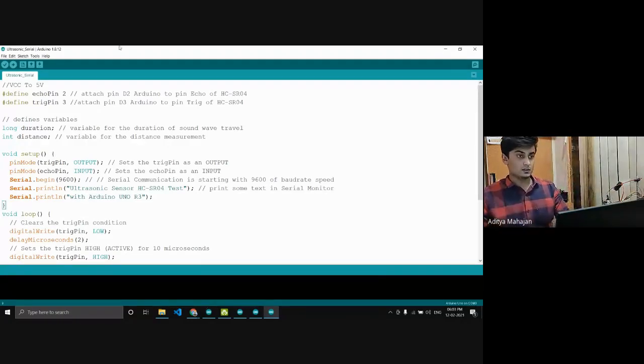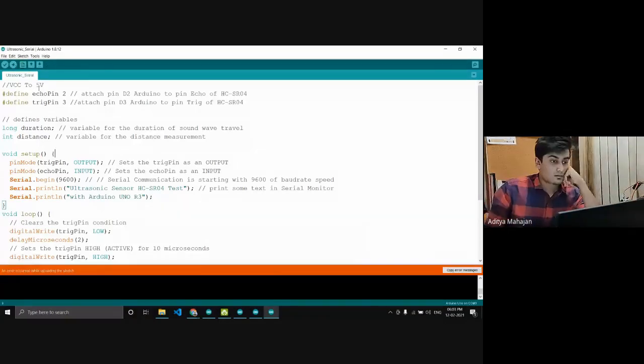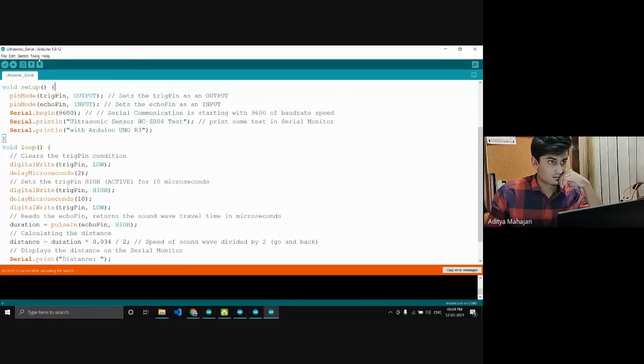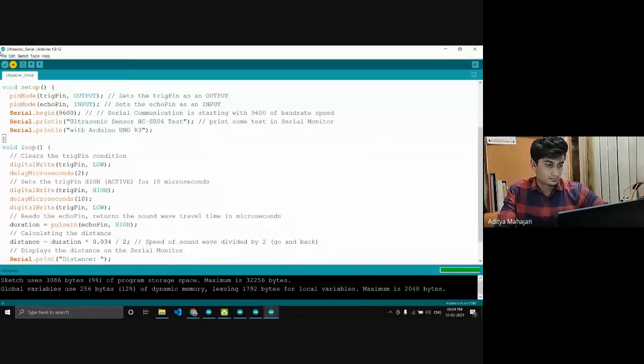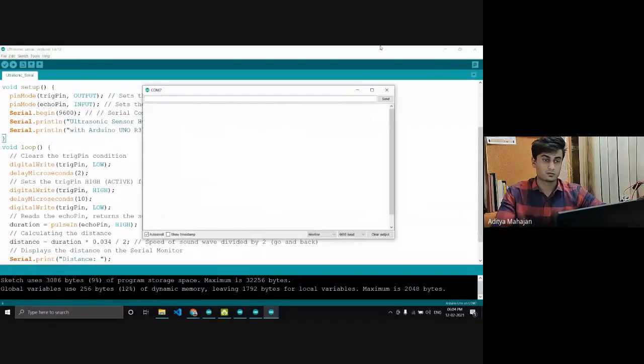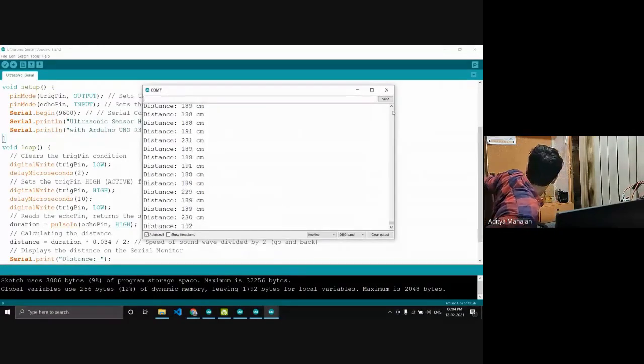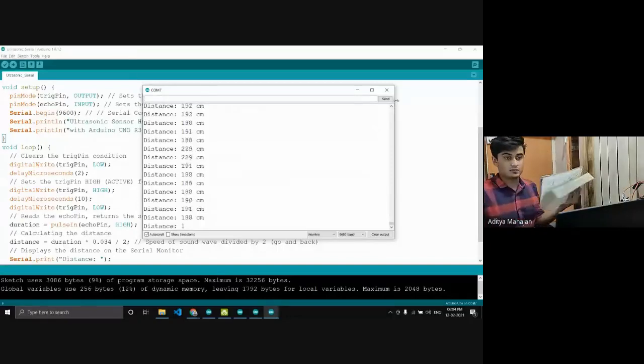So I'll just upload this code to the board. Let's see what happens. It's getting uploaded. Now let's see our output. I don't have an obstacle in front of it currently. I'll just place some random. Yeah, I have this book.